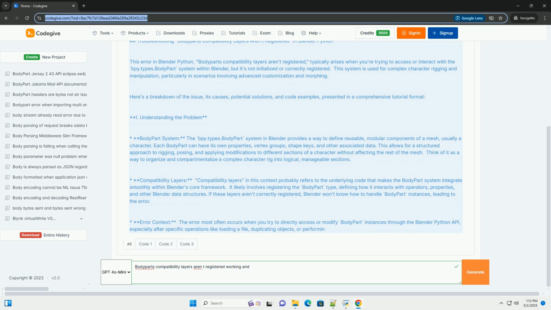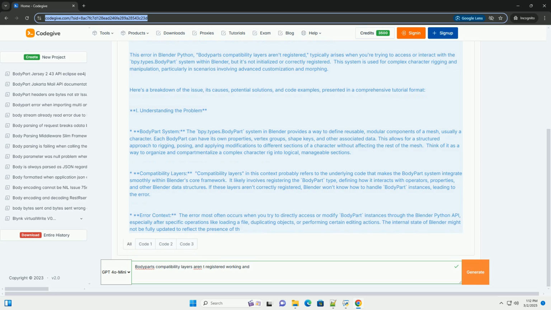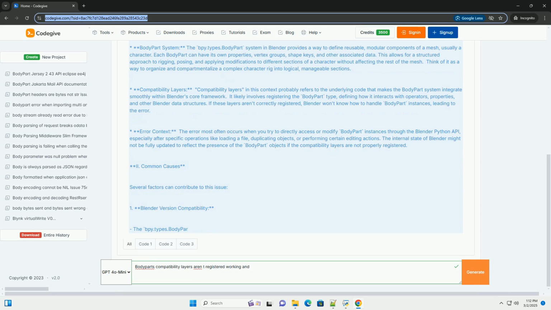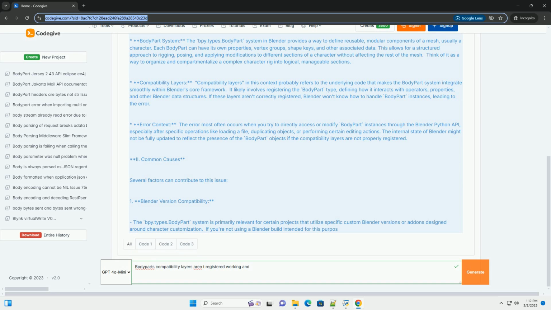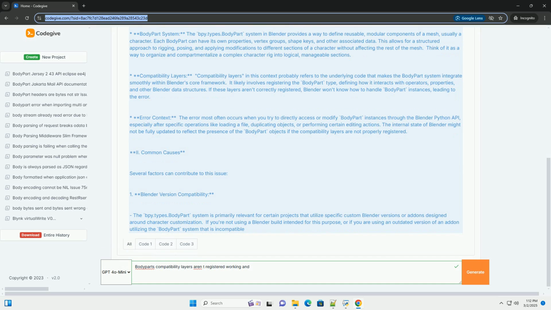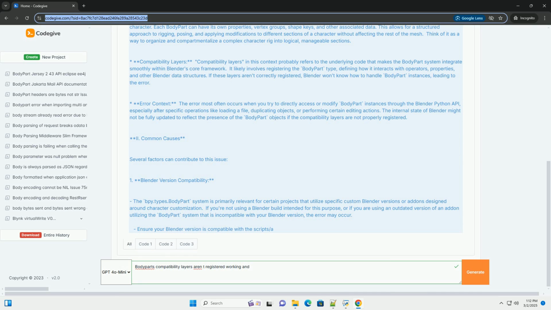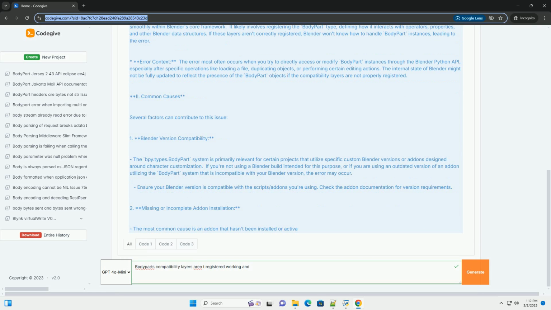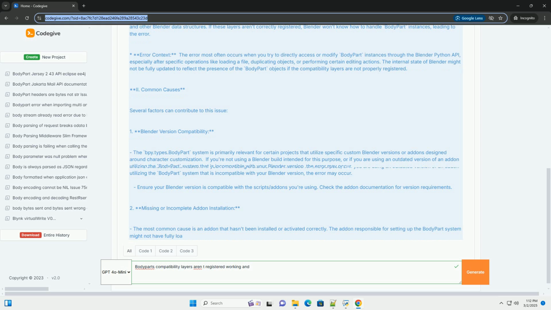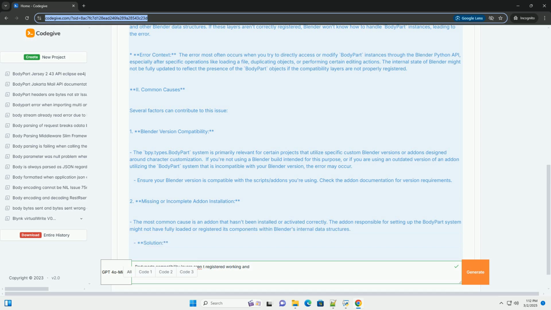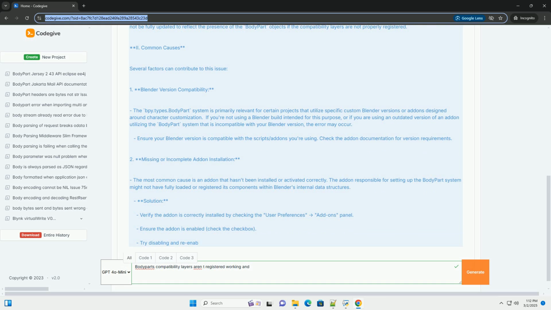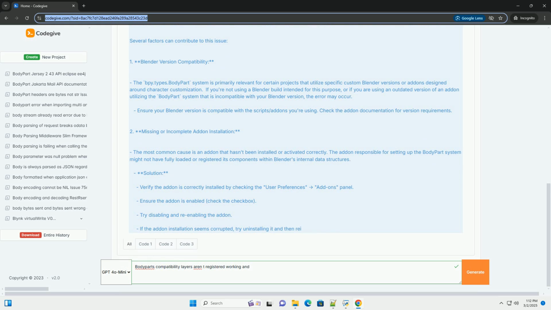Understanding the problem. Body part system. The bpy.types.bodypart system in Blender provides a way to define reusable, modular components of a mesh, usually a character. Each body part can have its own properties, vertex groups, shape keys, and other associated data. This allows for a structured approach to rigging, posing, and applying modifications to different sections of a character without affecting the rest of the mesh. Think of it as a way to organize and compartmentalize a complex character rig into logical, manageable sections.